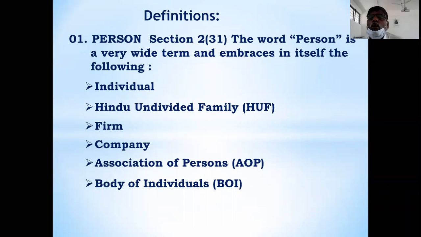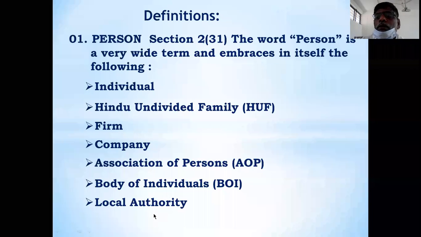And sixth is body of individuals. Body of individuals means it is also an association and it is a group of persons. In this group of persons, there are all natural persons. There is only one difference between association of person and body of individuals. That is, in the association of person, the members may be natural persons or artificial persons. But in the body of individuals, the members are only natural persons. This is the point you remember.